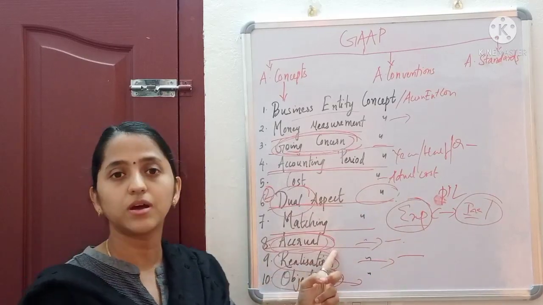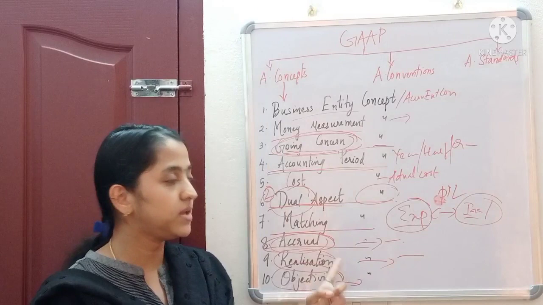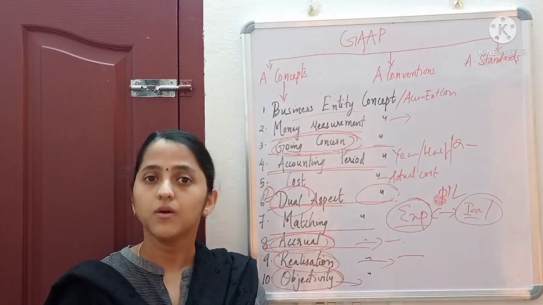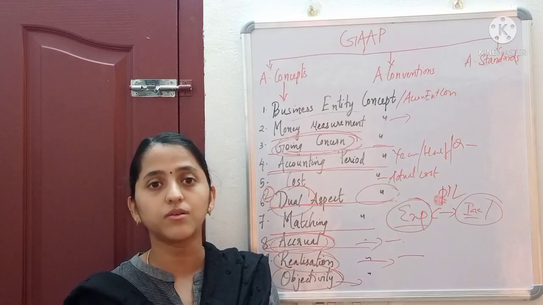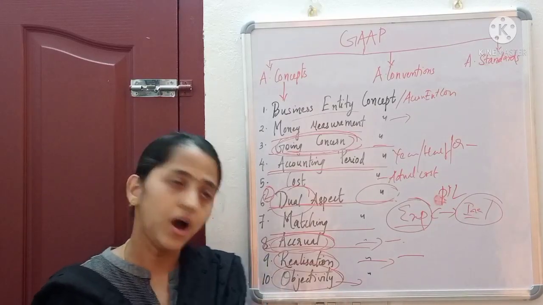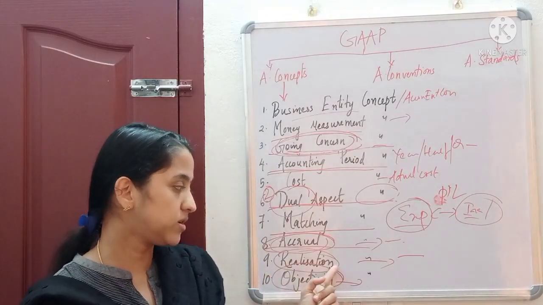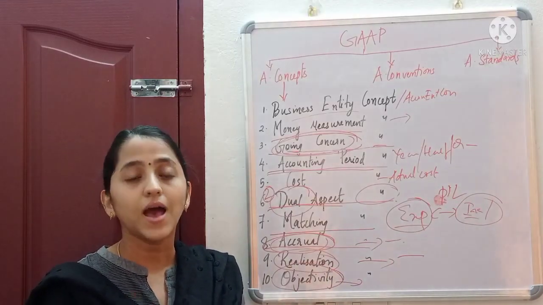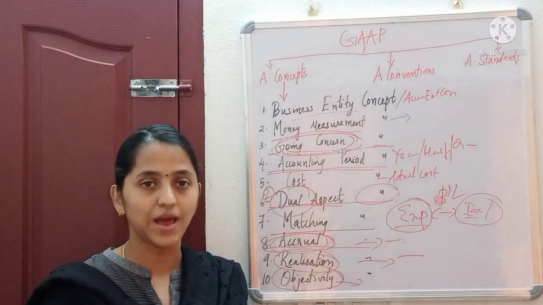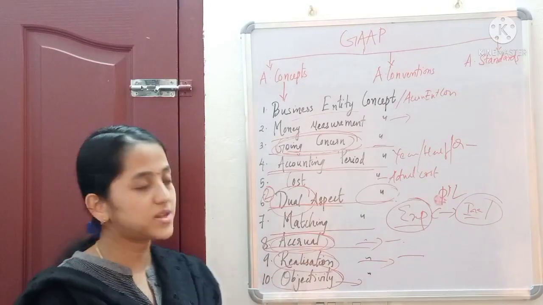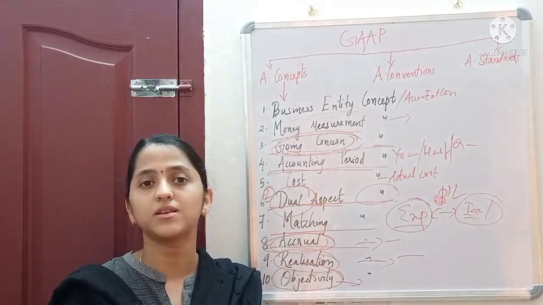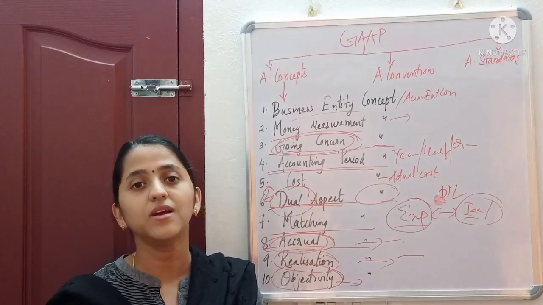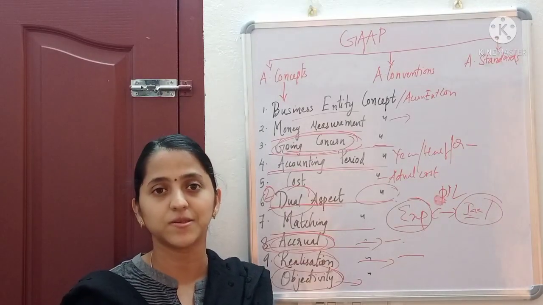Next is accrual concept, where we record the transaction as and when it happens, without waiting for the actual receipt or payment of the amount. Realization concept, we record the transaction as and when the revenue is realized. Then objectivity concept means all the transactions which we record must have supporting material evidence.